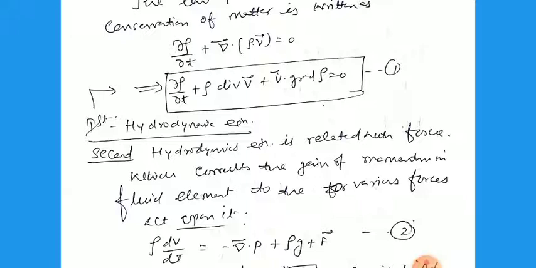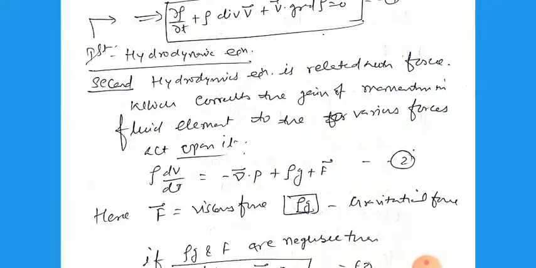This gives ρ dv/dt, the change in momentum, equal to the force, equal to minus ∇p, the force due to pressure, plus ρg, the gravitational force, plus F, the viscous force.